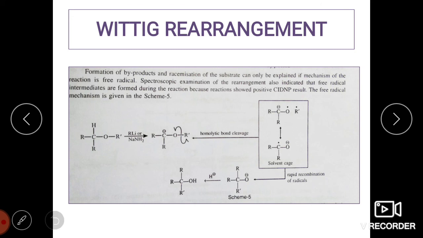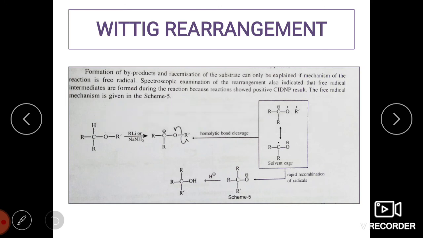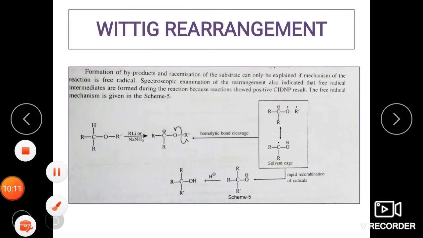The next step is nothing but the acidification, on which there is going to be formation of the alcohol. So this is how, again, in presence of the free radical mechanism, you are going to get an ether converted to alcohol in presence of sodium amide. So this is for the Wittig rearrangement. Thank you.